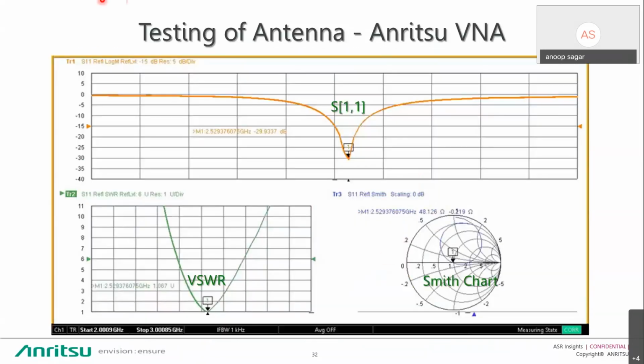This is the result. You can extract your result in CSV format. You can extract your results in S1P format, which can be re-imported into HFSS or any EM software, and then you can compare with your simulated result. This is the S11 result. This is your VSWR, and this is your Smith chart.